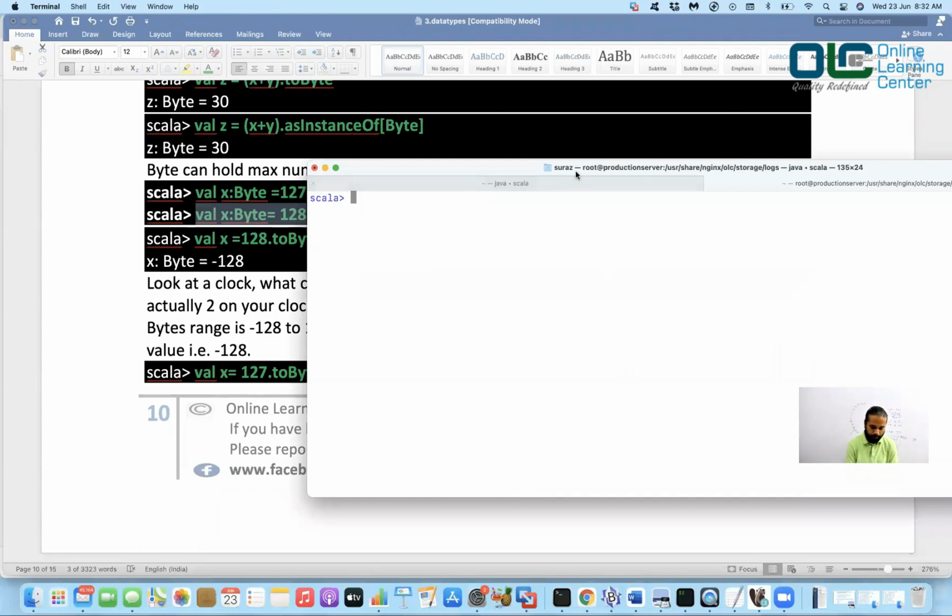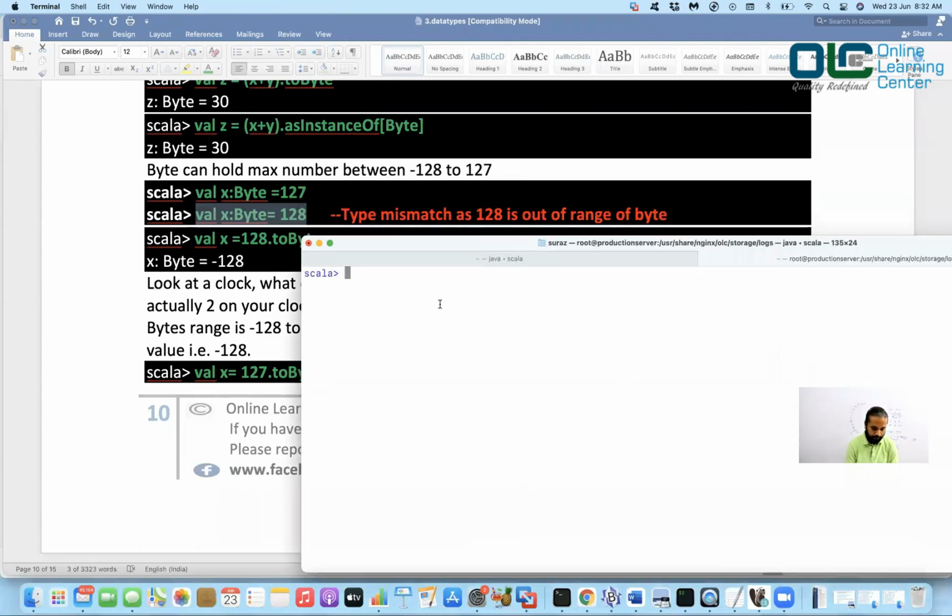So we'll try to create a byte first. I'll say val x is equal to 128.toByte. So this gave me minus 128. Again, if I say 129, it should say minus 127.